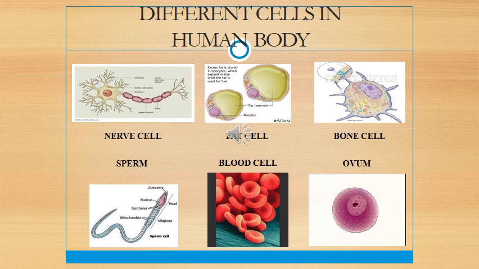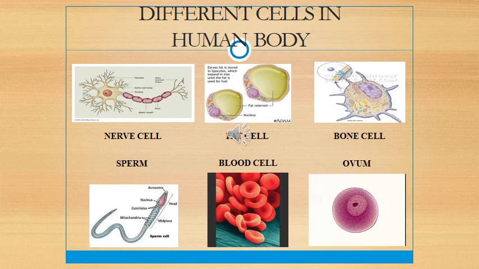Purkinje in 1839 coined the term protoplasm for the fluid substance of the cell. Then we studied about the cell theory. The cell theory was given by Schleiden and Schwann. So he said that all the plants and animals are composed of cells, and that the cell is the basic unit of life. Later on, this theory was expanded by Rudolf Virchow, suggesting that all cells arise from pre-existing cells.